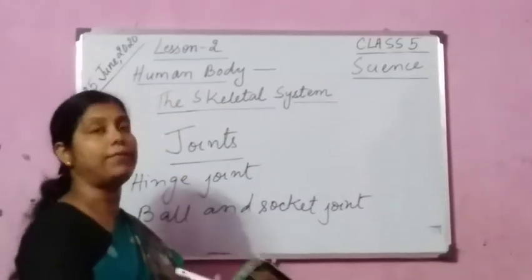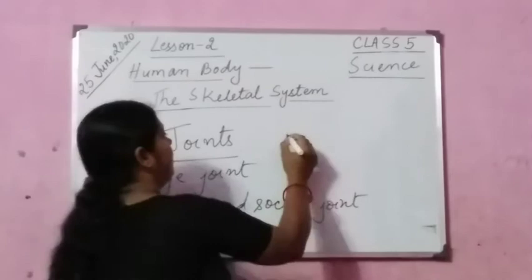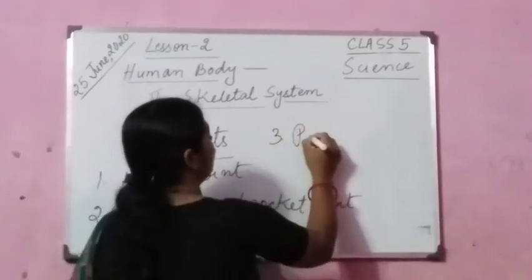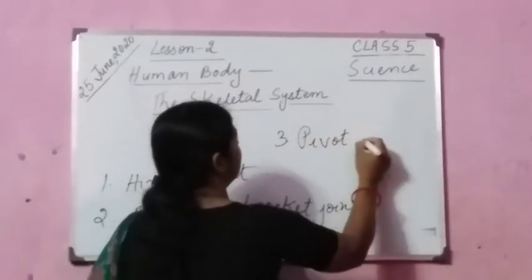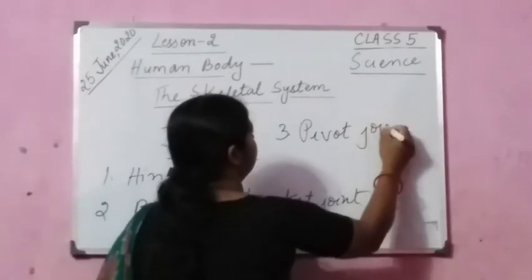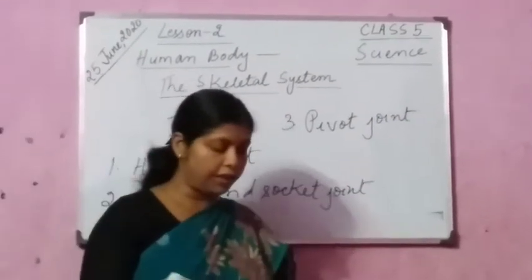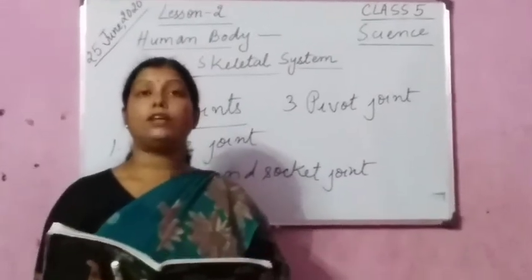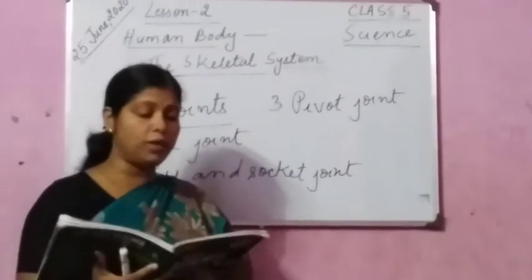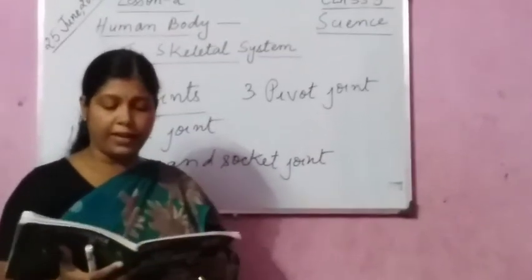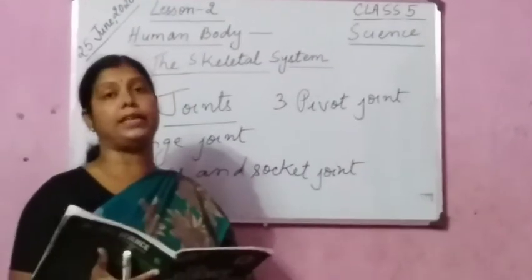Now let us come to pivot joint. Number 3. So here you see, a pivot joint allows rotation only. Where do you find it? In this joint, the rounded surface of one bone fits into a ring formed by the other bone.